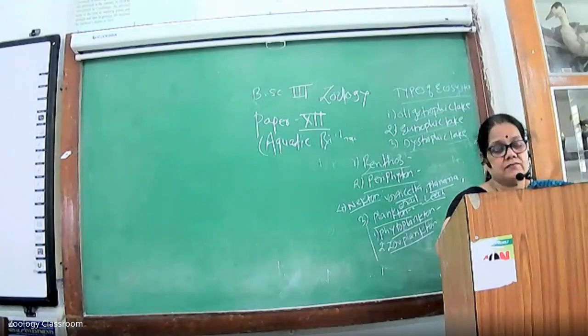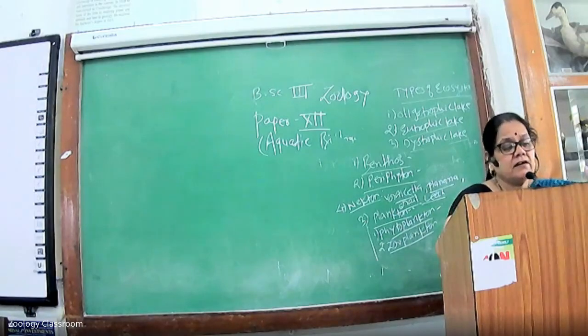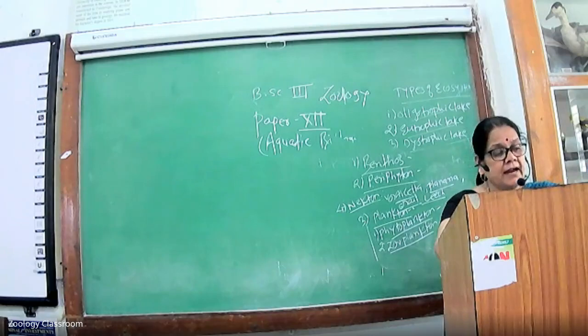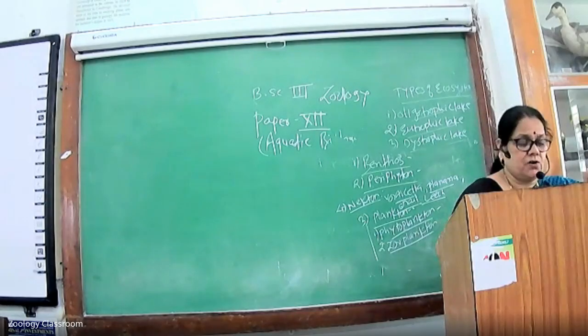And the birds, generally pond herons, cattle herons, water ducks, etc. All these animals are included under the nekton. They are swimmer animals, and various phyla or classes are included under the nekton.